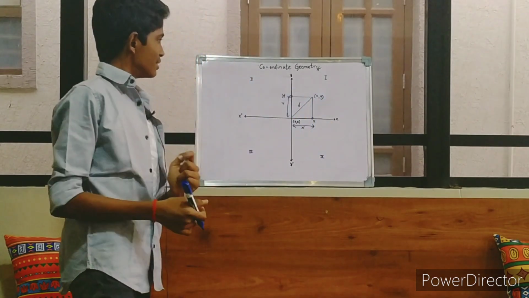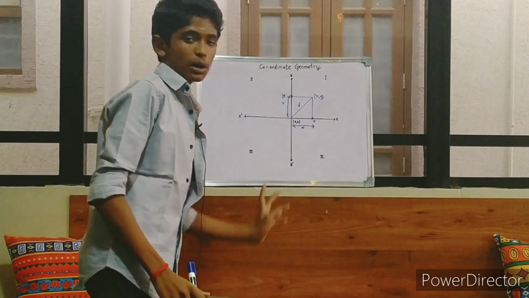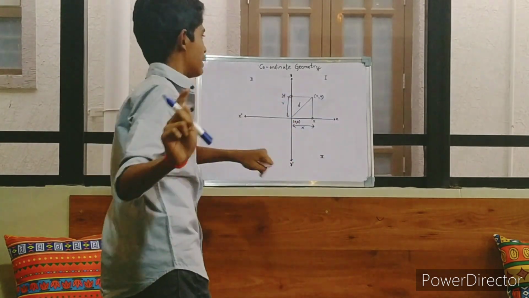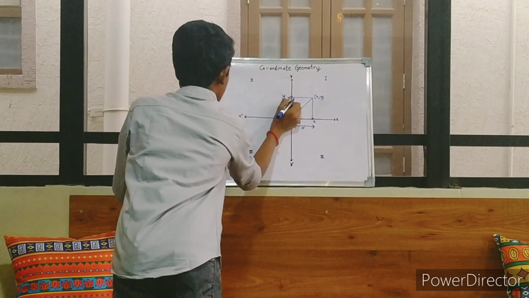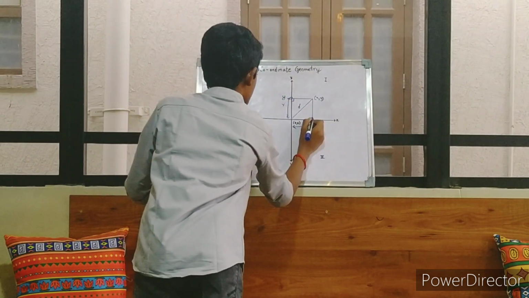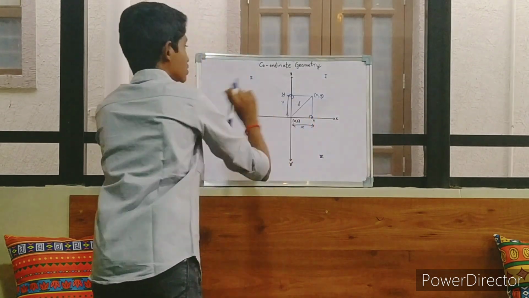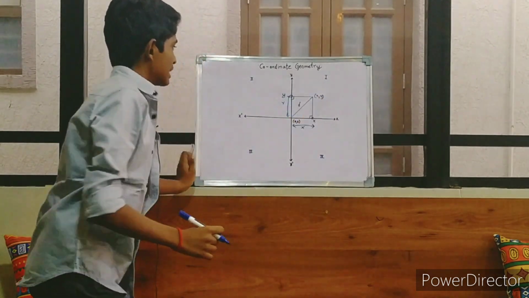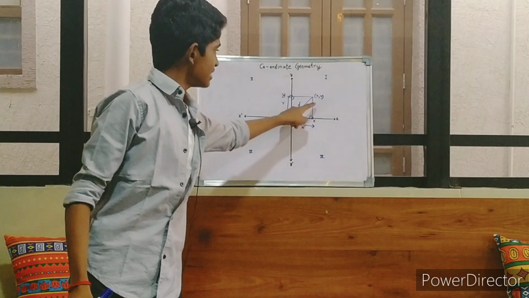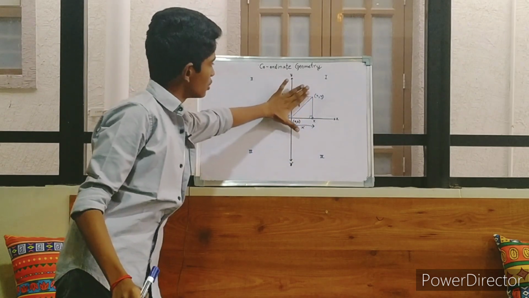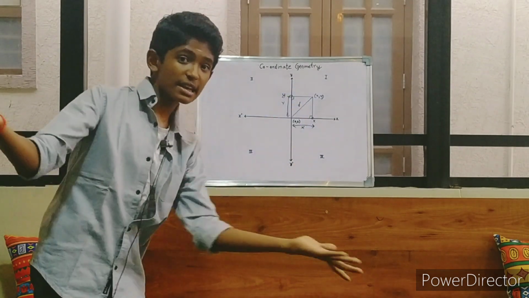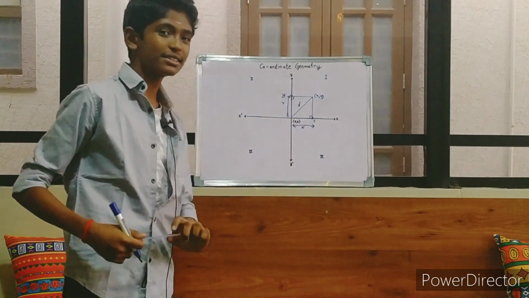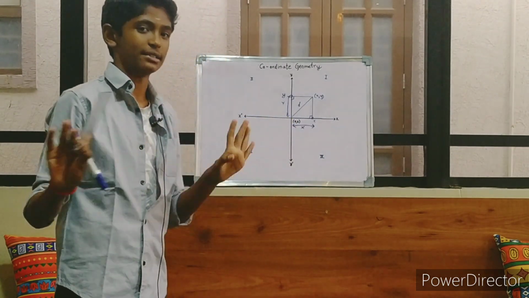Simple, right? Now, it has to be perpendicular to reach the point. So this one is perpendicular, and according to the logic, this one is also perpendicular. Now what should we find out? This one. See, how many sides are there in this one alone? 1, 2, 3. It's a triangle, and you have a right angle here, 90 degrees. So what is it? A right angle triangle.